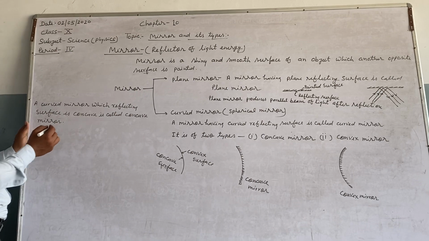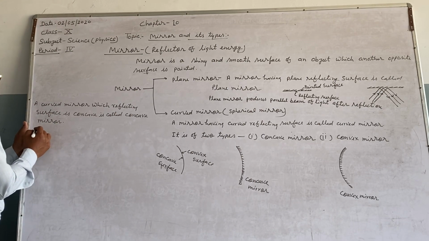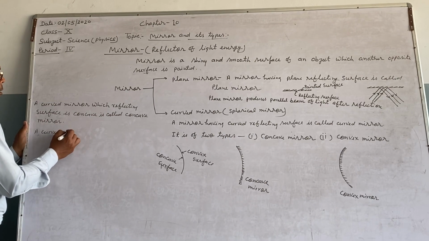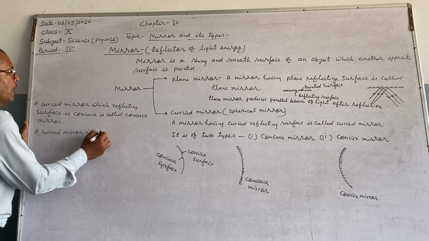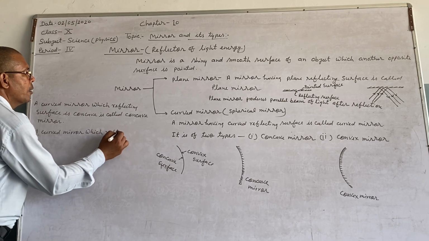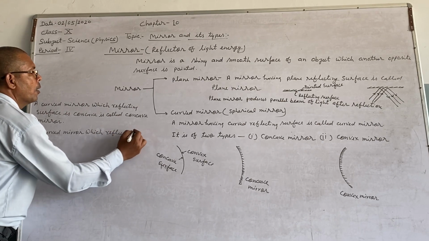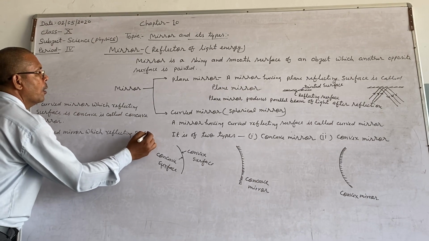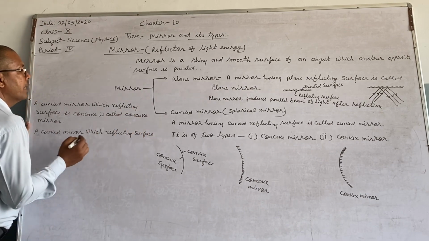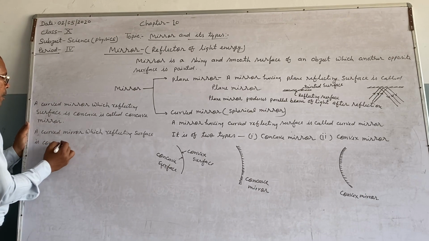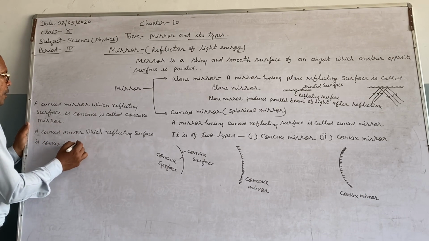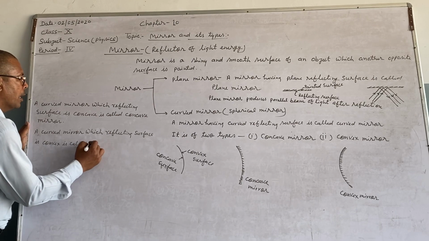Right? A curved mirror whose reflecting surface is convex is called a convex mirror.